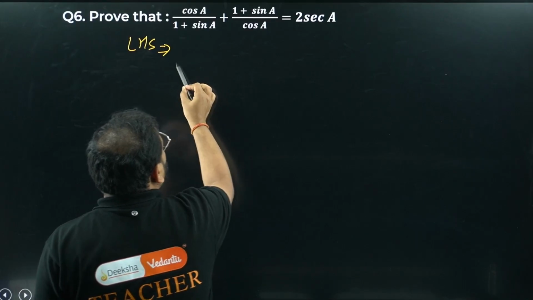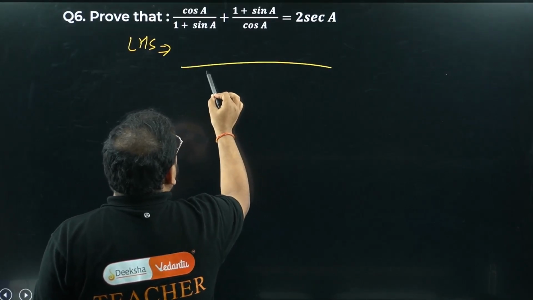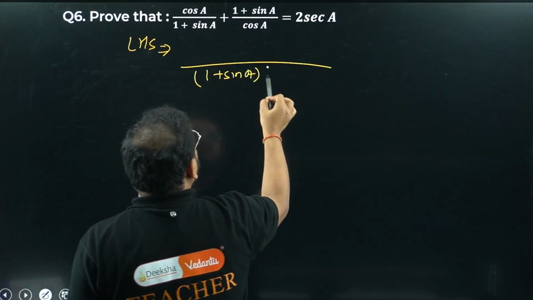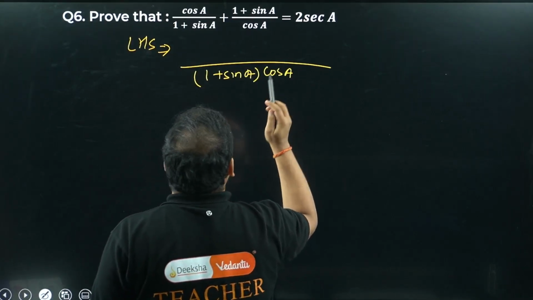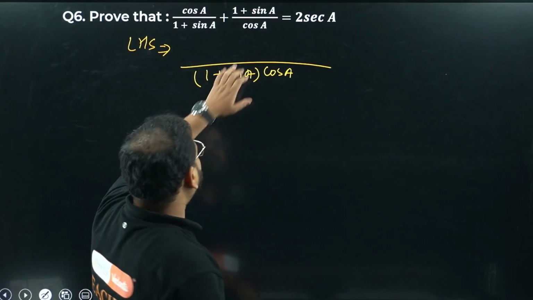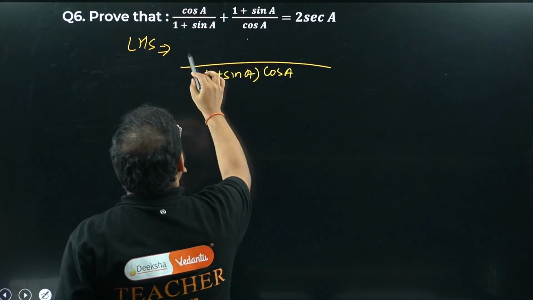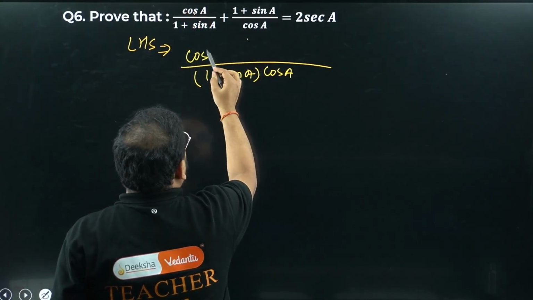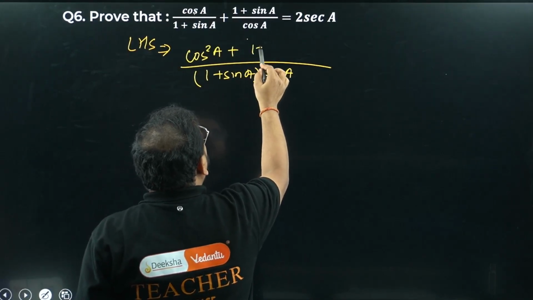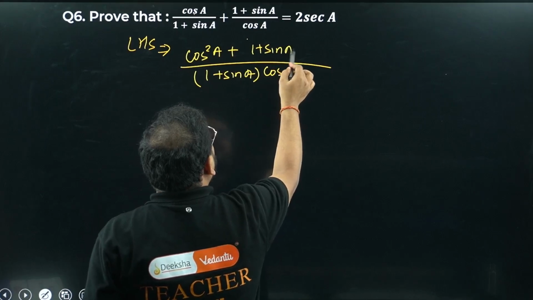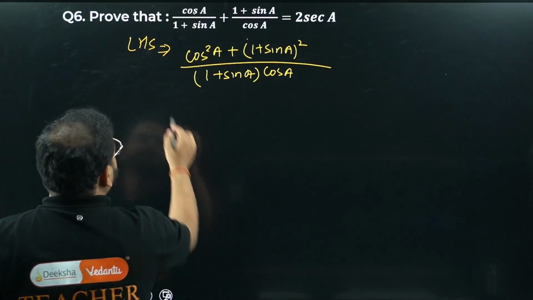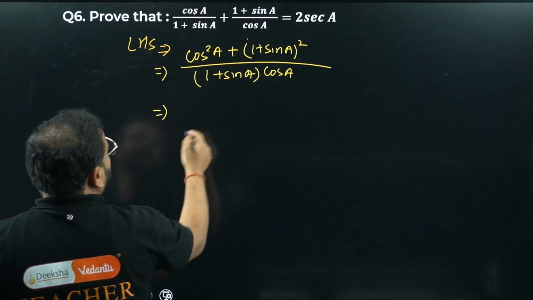Please check. What is the LCM, sir? 1 plus sine A times cos A. Doing the equivalent fraction, I have to multiply cos A to this part to get the same denominator. So cos square A plus, in the same way, I'm going to get 1 plus sine A the whole square. Is that clear?